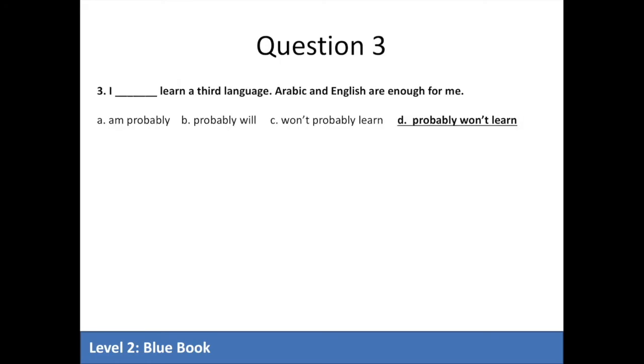Question 3. I blank learn a third language. Arabic and English are enough for me. Again, if Arabic and English are enough, I don't need another language. So we can use D, probably won't learn. You'll need to remember that probably goes before won't.